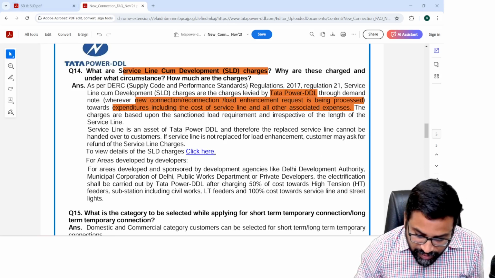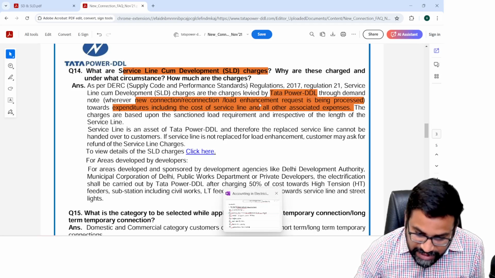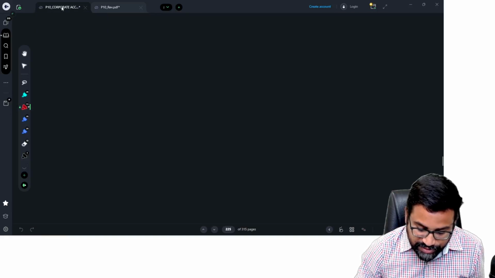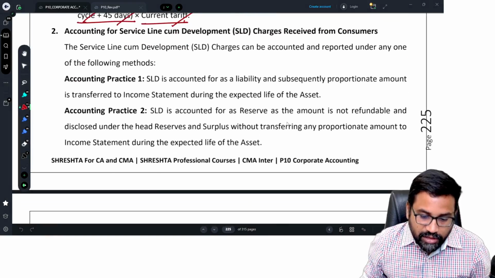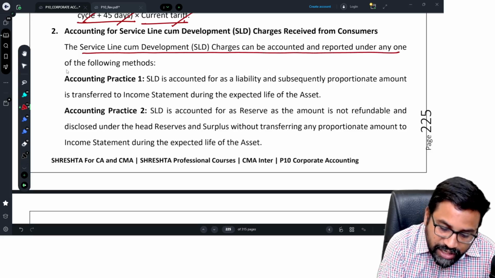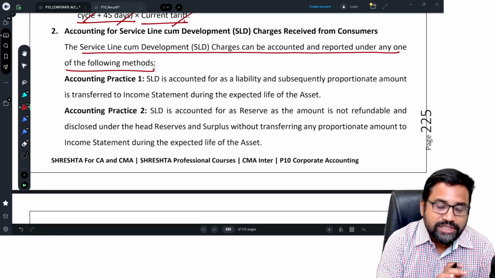Okay, now, whenever the electricity company has received this service line cum development charges, what will be the accounting treatment? That is what we are going to discuss now. The service line cum development charges can be accounted and reported under any of the following methods. Actually, they have given four options, very simple options.